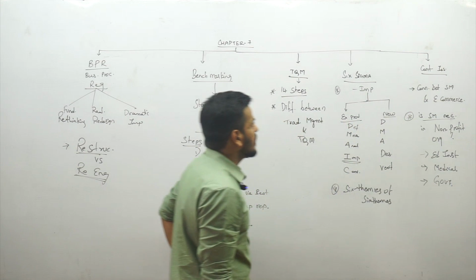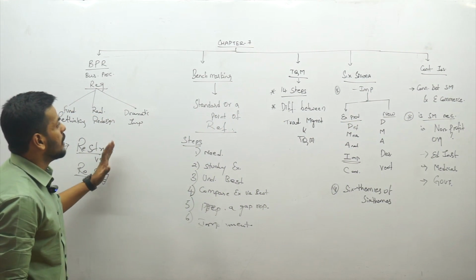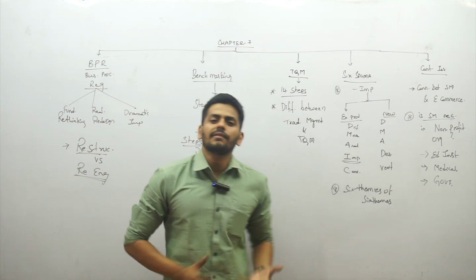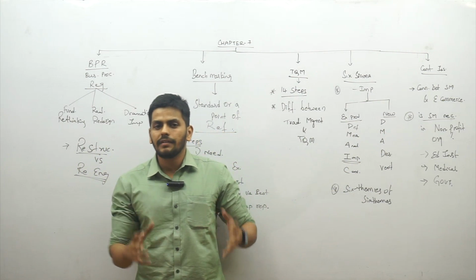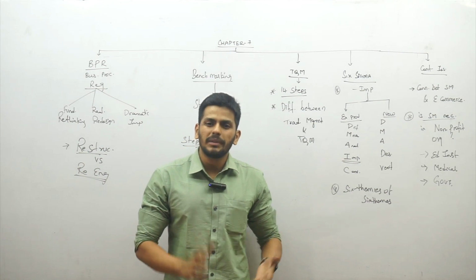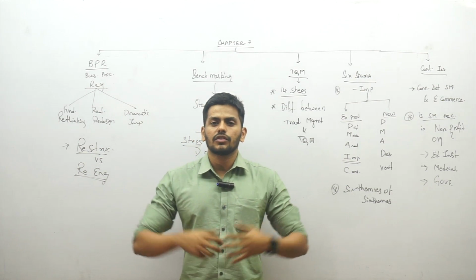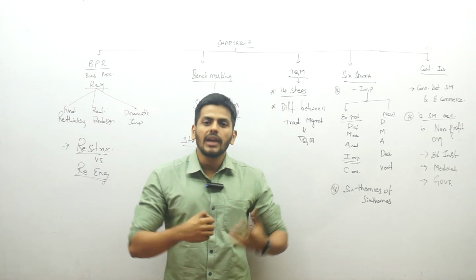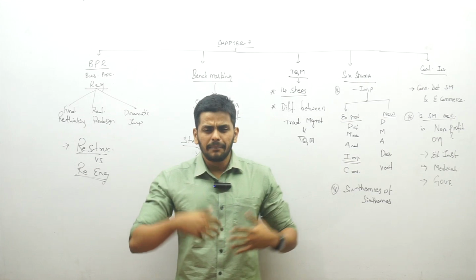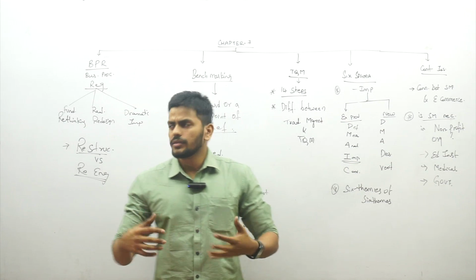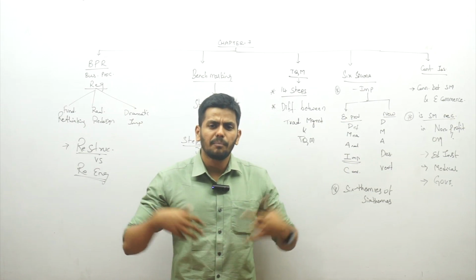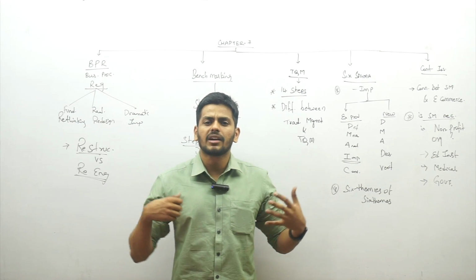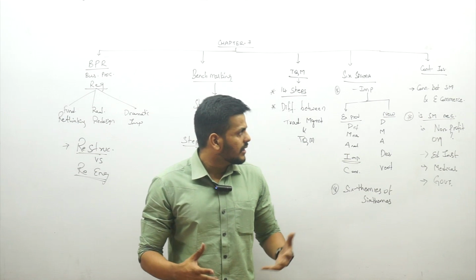That's it, guys. That's what we have in the 7th chapter also: BPR, benchmarking, TQM, Six Sigma, and the contemporary issues. Guys, always focus on one thing when it comes to the exam. You always have to remember that your answers should be the best. When you have to write best answers, it's all about answering with conviction, and the way you write should impress the examiner, for which you need to remember a lot of things. So this video is a quick attempt to run through the entire syllabus in less than 1 hour, so that you have a complete understanding of what you're doing. That's what I have for you in these 7 chapters.